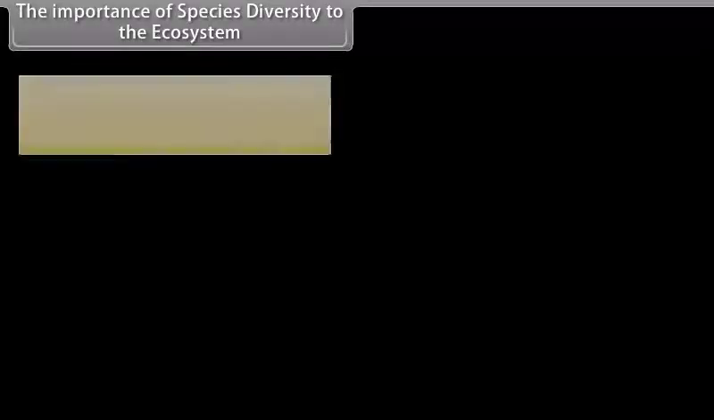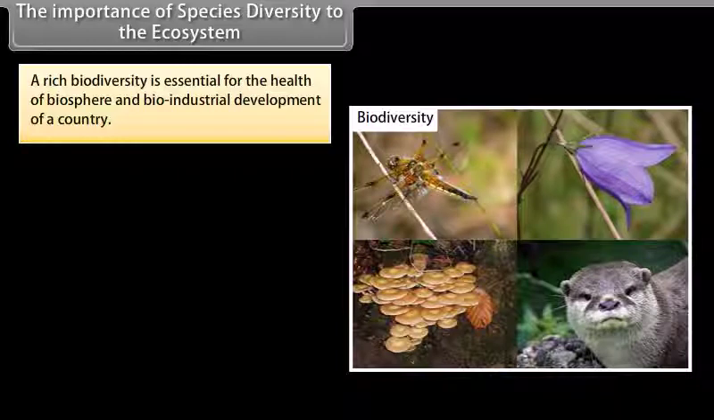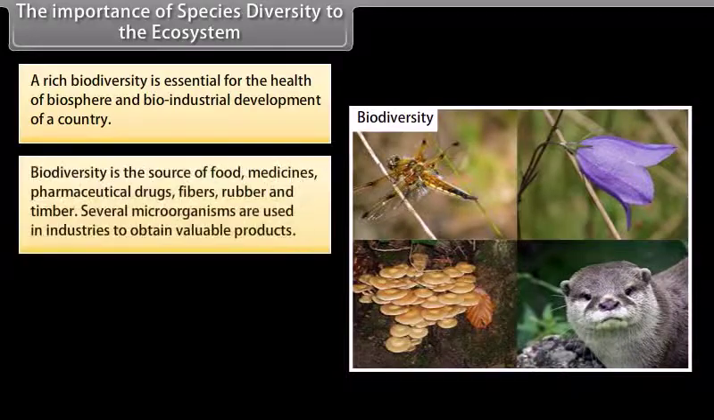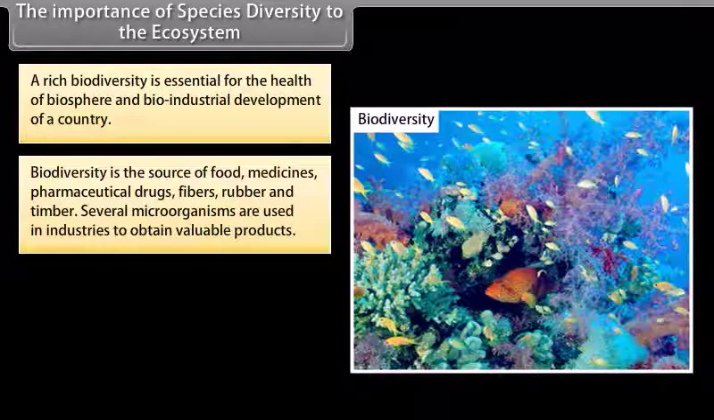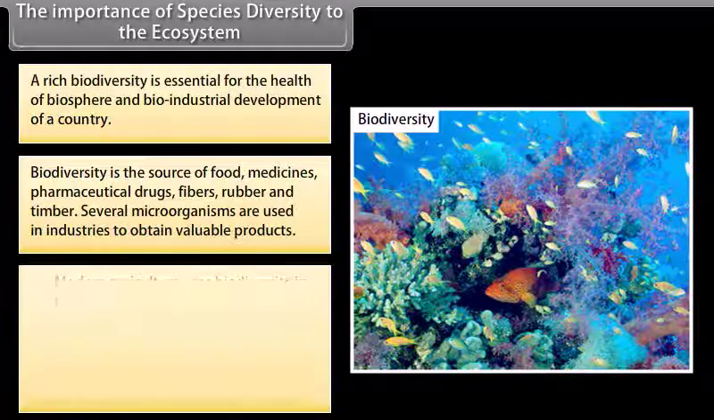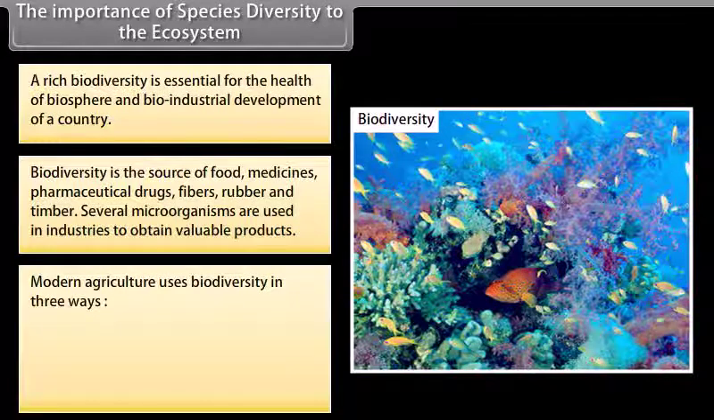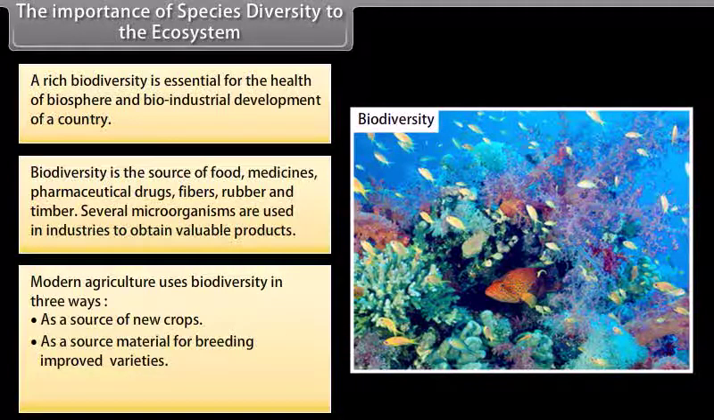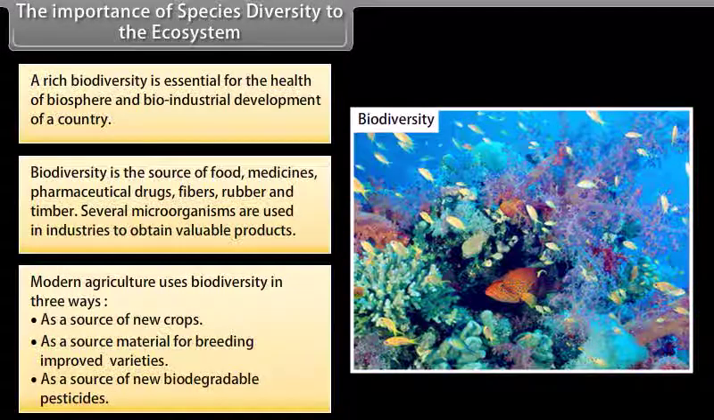The importance of species diversity to the ecosystem. Rich biodiversity is essential for the health of the biosphere and bioindustrial development of a country. Biodiversity is the source of food, medicines, pharmaceutical drugs, fibers, rubber, and timber. Several microorganisms are used in industries to obtain valuable products. Modern agriculture uses biodiversity in three ways: as a source of new crops, as a source material for breeding improved varieties, and as a source of new biodegradable pesticides.